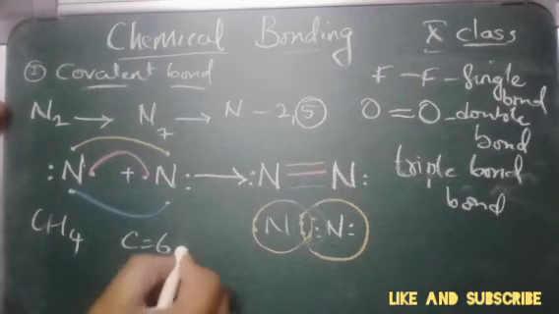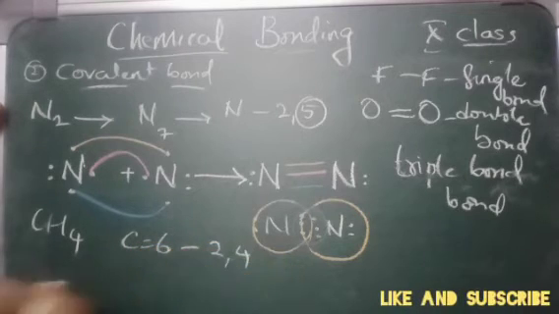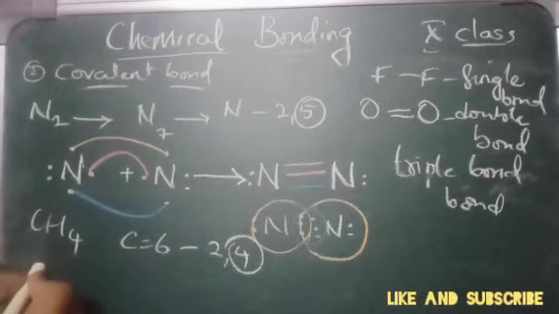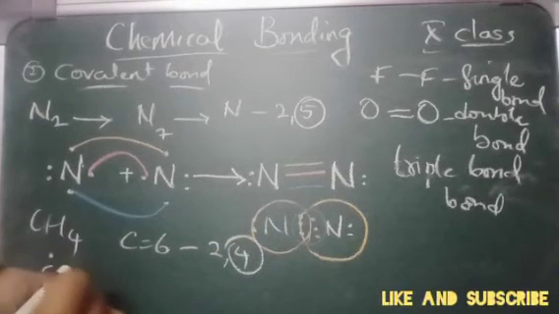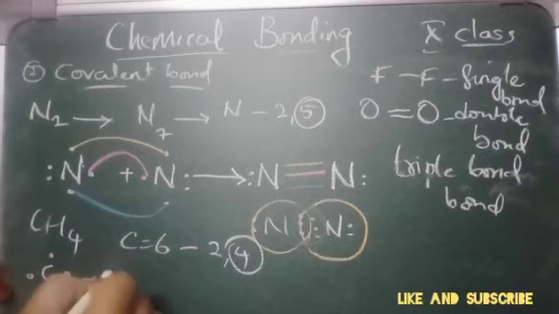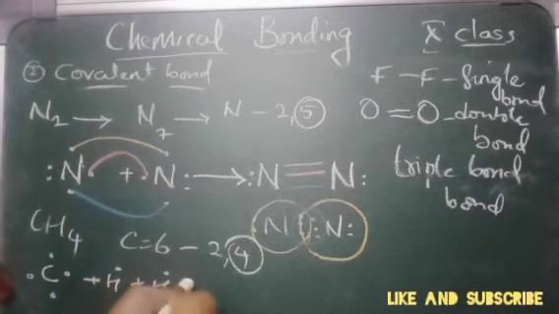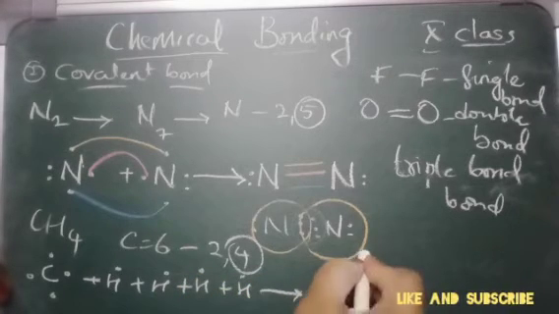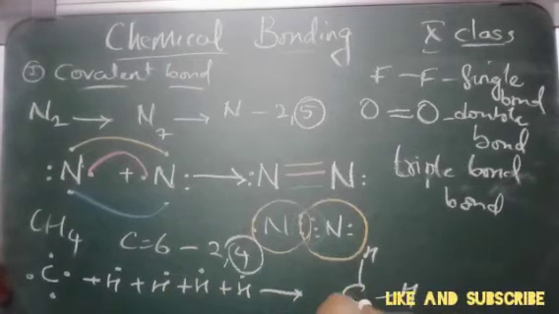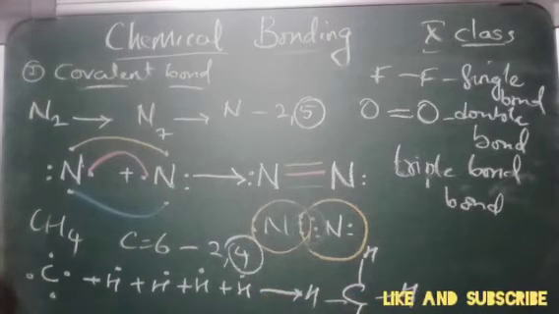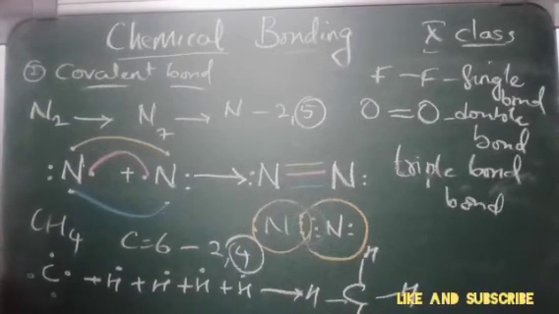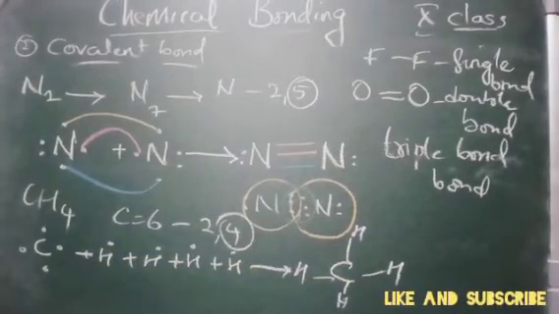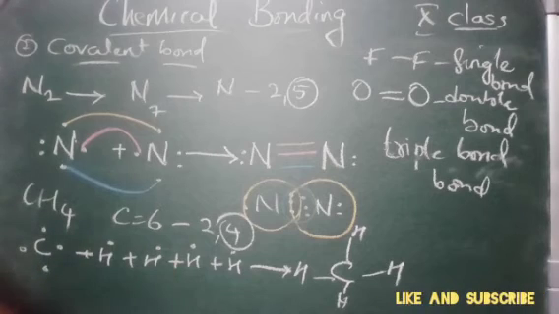So then we can write the electronic configuration as 2, 4. Now what is the valency? 4. So you can bond the carbon with 4 hydrogens: 1, 2, 3, 4, plus 1 hydrogen, 2 hydrogen, 3 hydrogen, 4 hydrogen. Now you can see this is 1 hydrogen bond, this is 1 hydrogen bond, this is 1 hydrogen bond, and this is 1 hydrogen bond. So here you can see 4 hydrogen atoms are attached to 1 carbon atom.